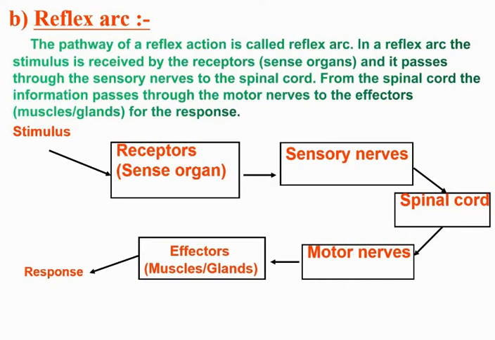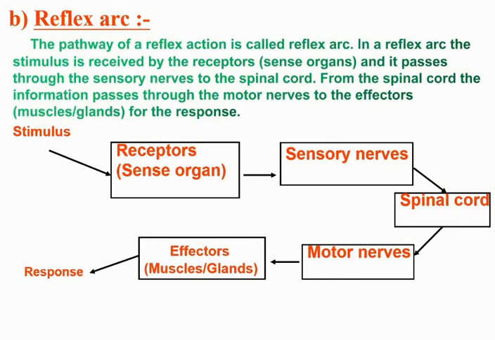Here is the pathway shown to you. From stimulus, to receptors, the sense organs, then the sensory nerves carry it to the spinal cord. From the spinal cord the message goes to the motor nerves, then to the effectors, the muscles and glands, and there they give the response.